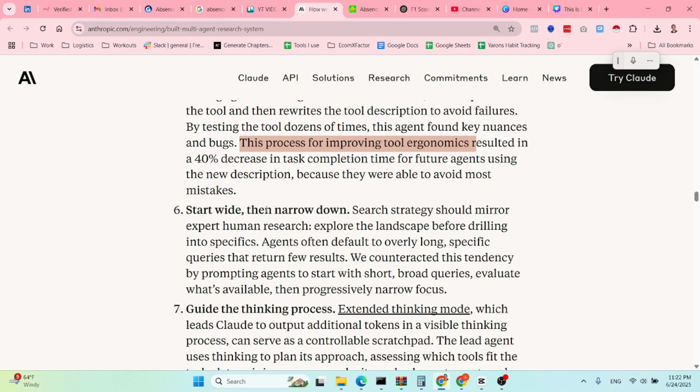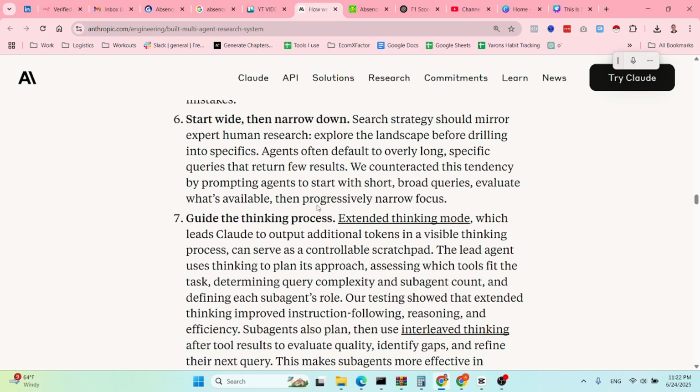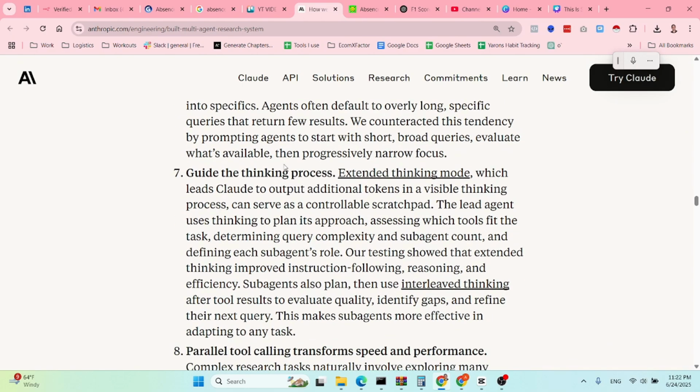Then start wide, then narrow down. Let's skip this one and go to the guided thinking process. This is important in terms of reasoning or thinking agents. Basically we have the extended thinking mode, which leads Claude to output additional tokens in a visible thinking process. This can serve as a scratch pad, and it will help you to analyze what's going on and the chain of thought that the agent is using.